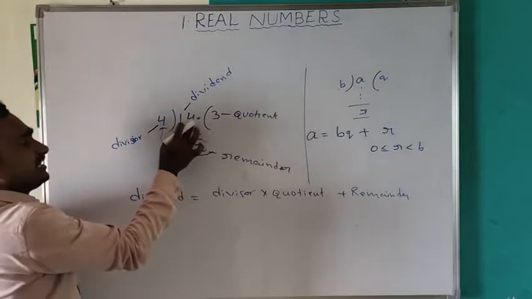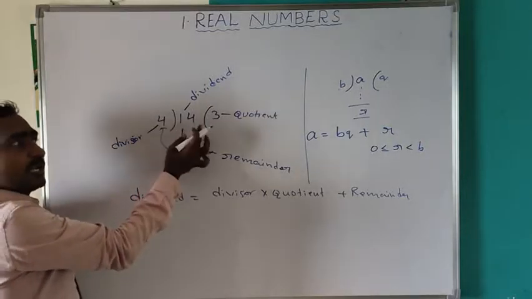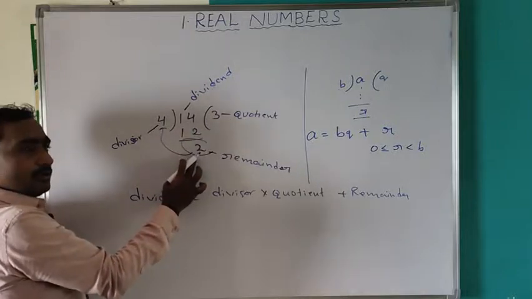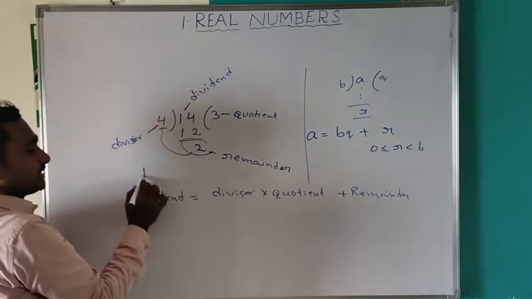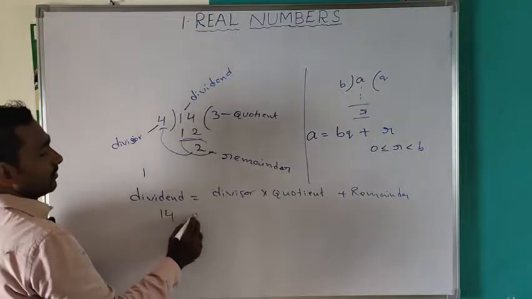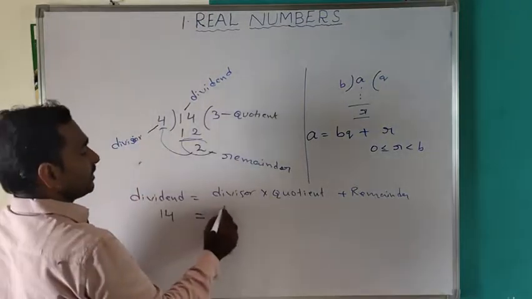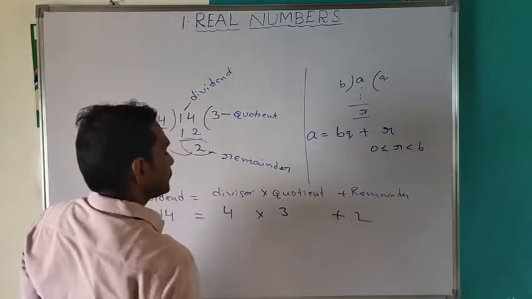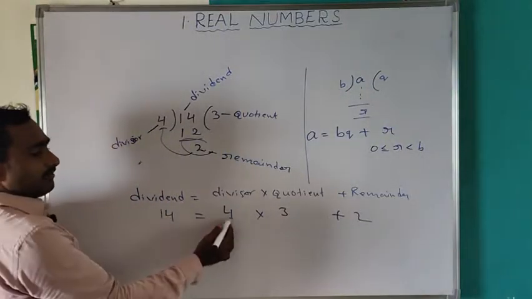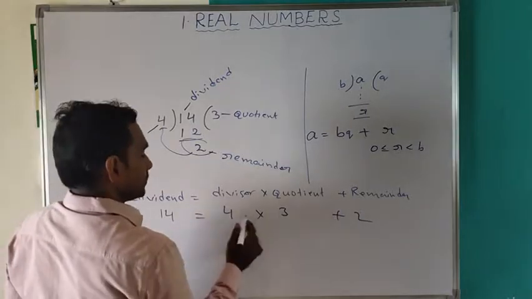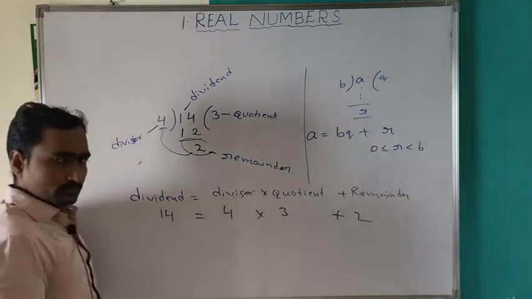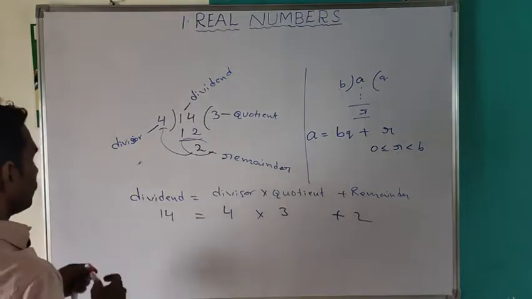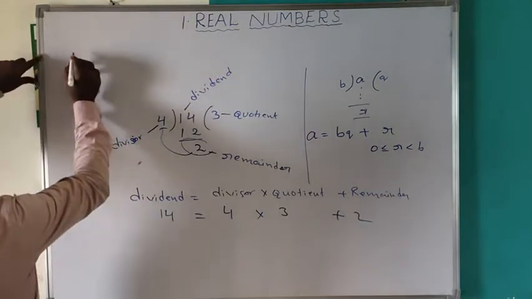So 14 divided by 4 gives quotient 3 and remainder 2, such that 14 is equal to 4 into 3 plus 2. Dividend is equal to divisor into quotient plus remainder. This is Euclid's division lemma, or Euclid's division algorithm.